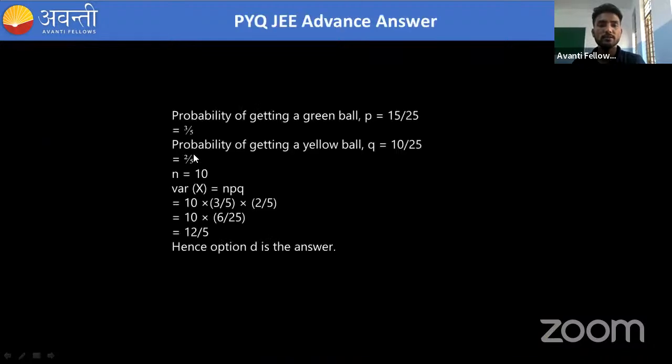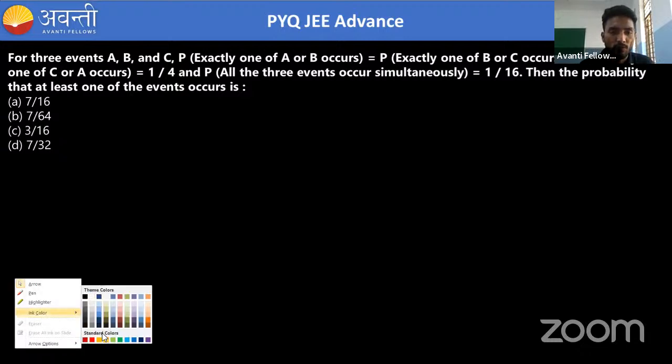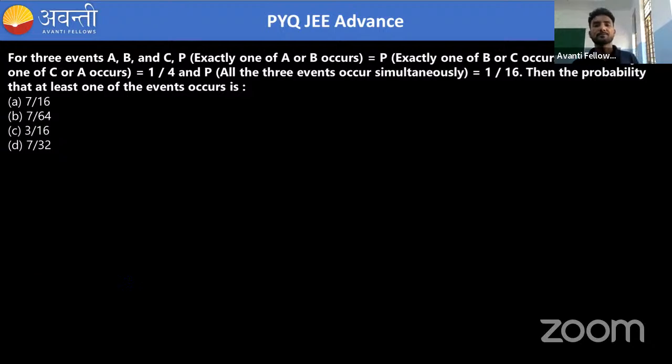Okay, next question. Now we have a few things given. What they are saying is that we have three events A, B, and C. The probability that exactly one of A or B occurs is equal to the probability that exactly one of B or C occurs, or exactly one of C or A occurs, which is equal to 1 by 4.